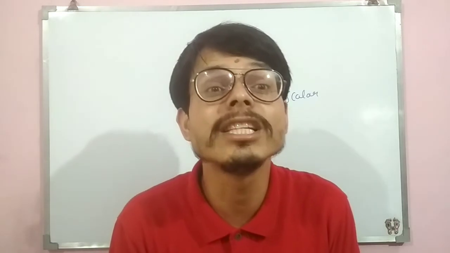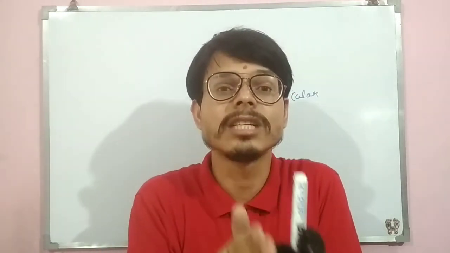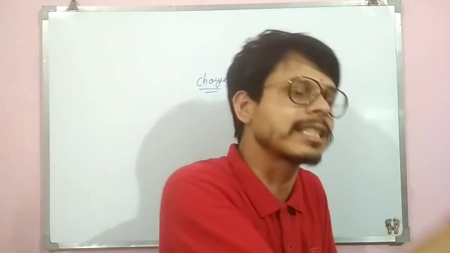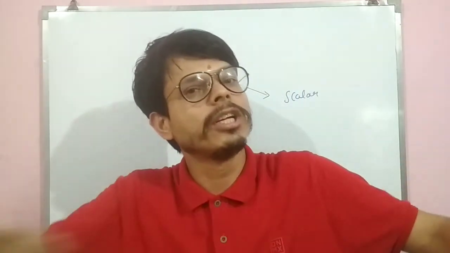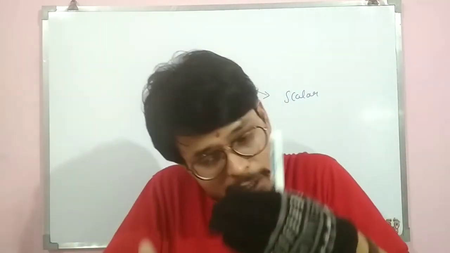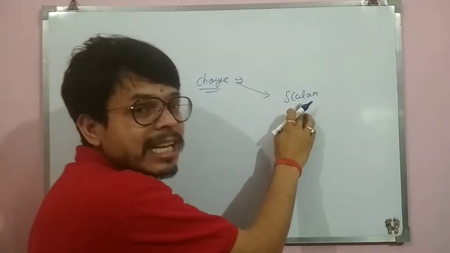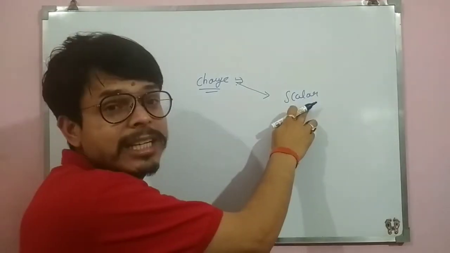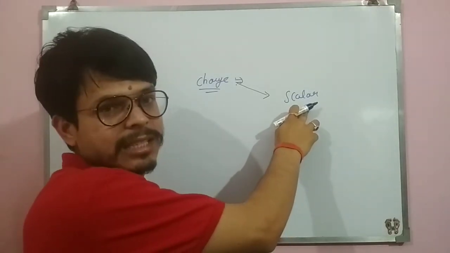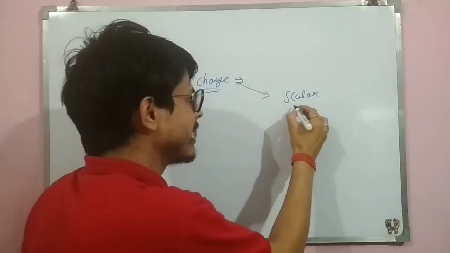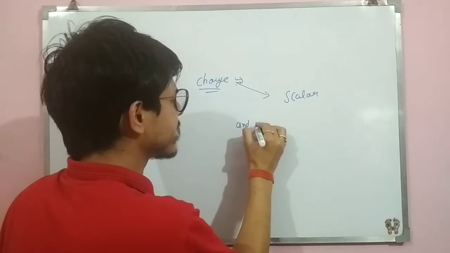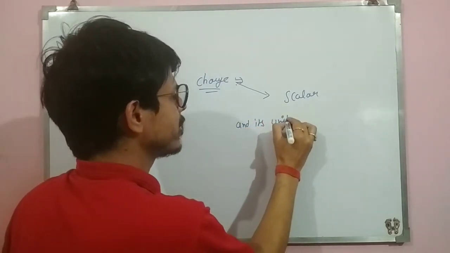So this statement is incomplete. Some quantities require direction and some do not. Those which do not require direction are called scalar. So charge is which type of quantity? Scalar quantity.